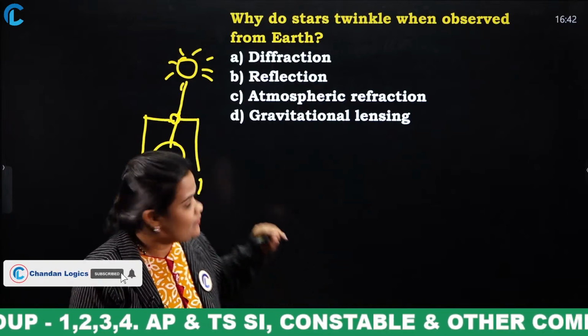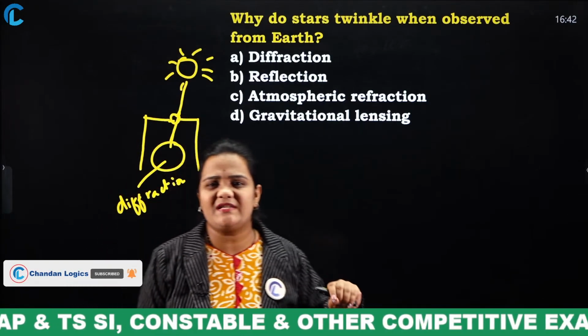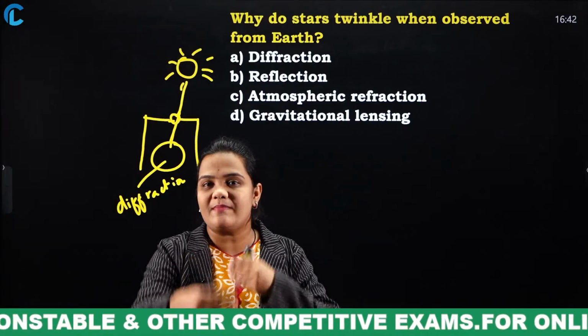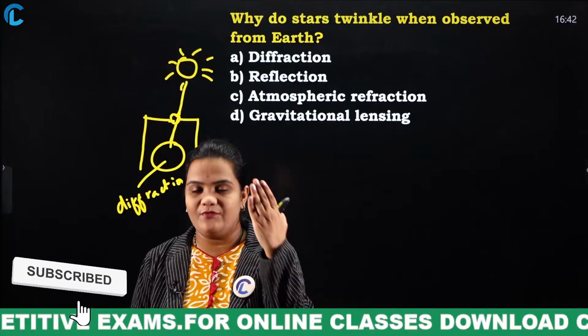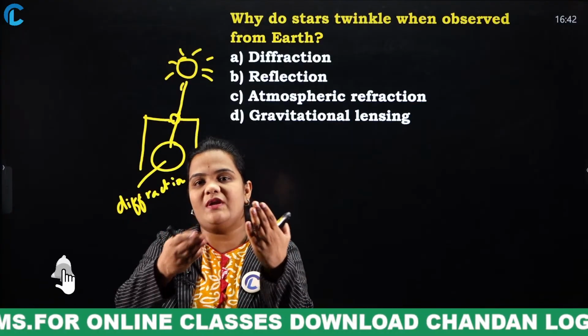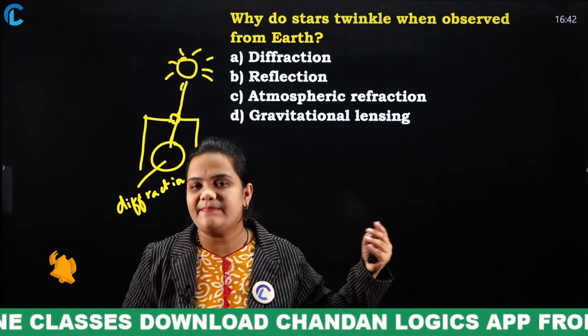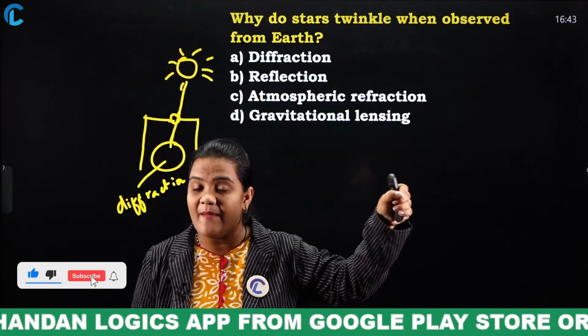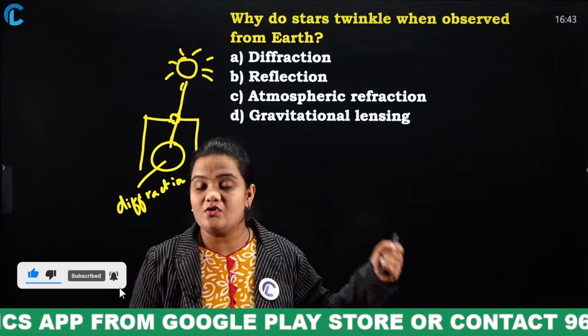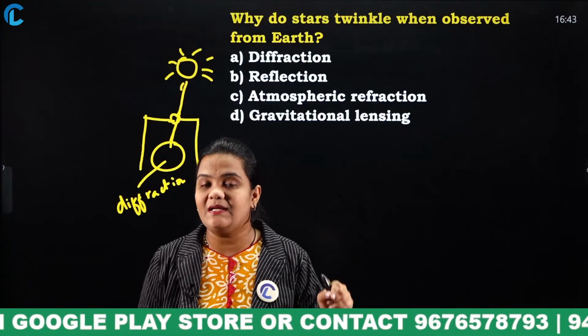Next one is reflection. What is reflection? Reflection is nothing but bouncing back of light. A perfect example is a mirror. If you look at the mirror, your image will bounce back to you. That is the perfect example for reflection. But I am not asking about reflection. What is the phenomenon behind the twinkling of stars?